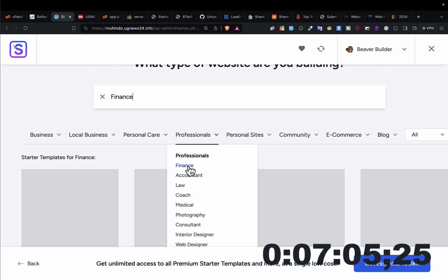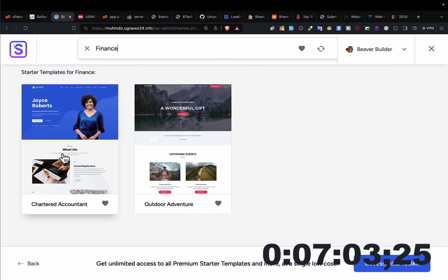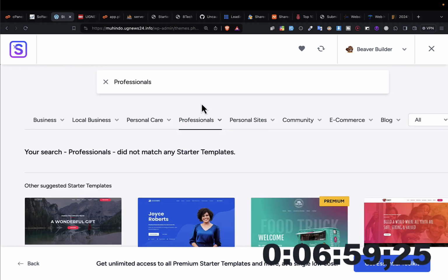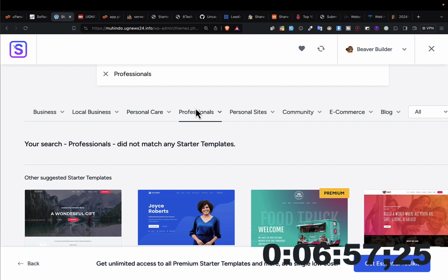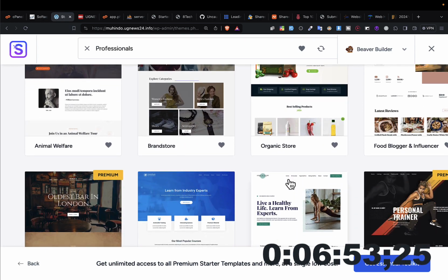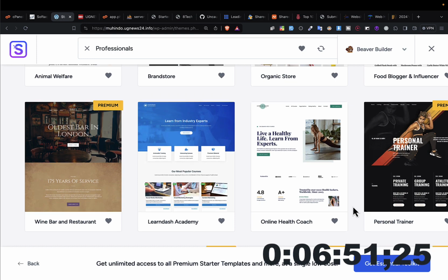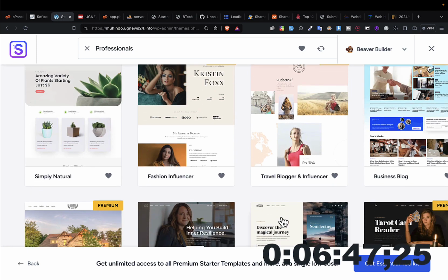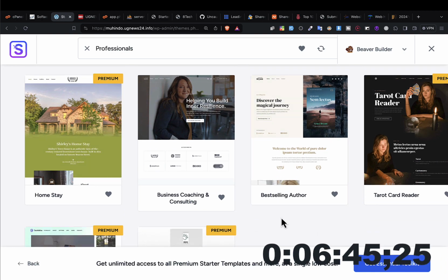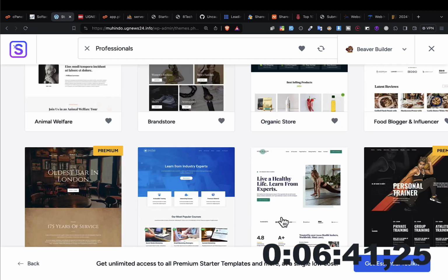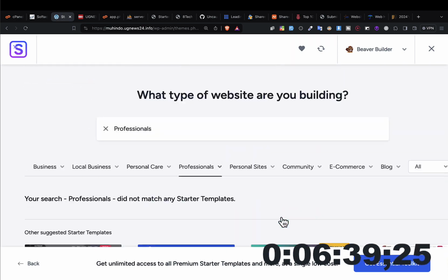You want the template for finance. For people who do finance, you'll be able to see them there. If you want all the templates in that category, you can click on it itself, and then it will show you the templates of finance people. This one also includes maybe the online coach. So all these templates, you can look at the one that attracts you, the one that you want to get started with, and then start with that one.